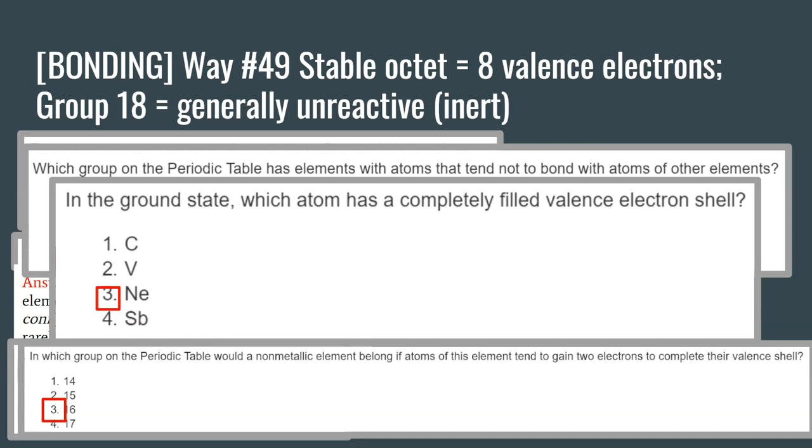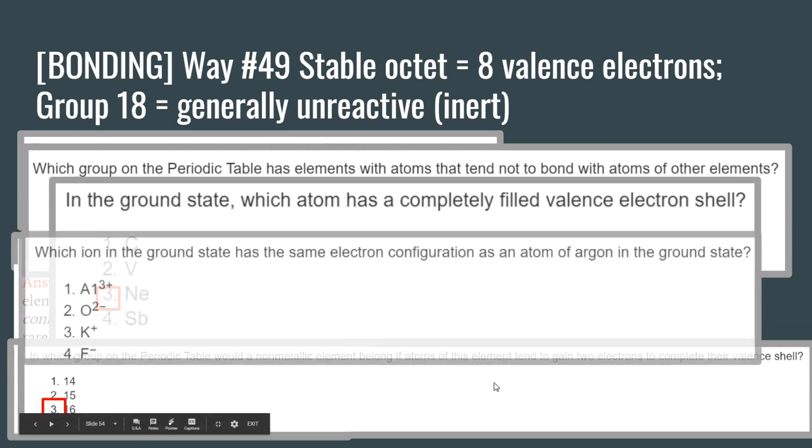Notice that the last digit of every element in group 16 has 6 as their valence electron number. What do they want to be stable? They want 8. So therefore they will gain 2 electrons in order to complete their valence shell.